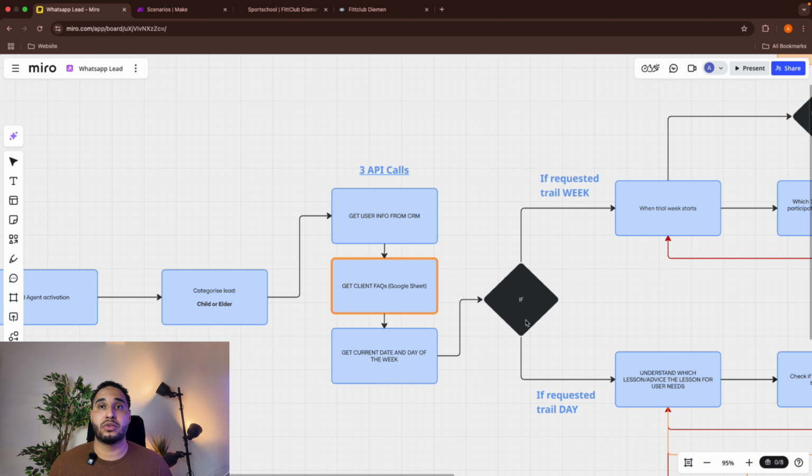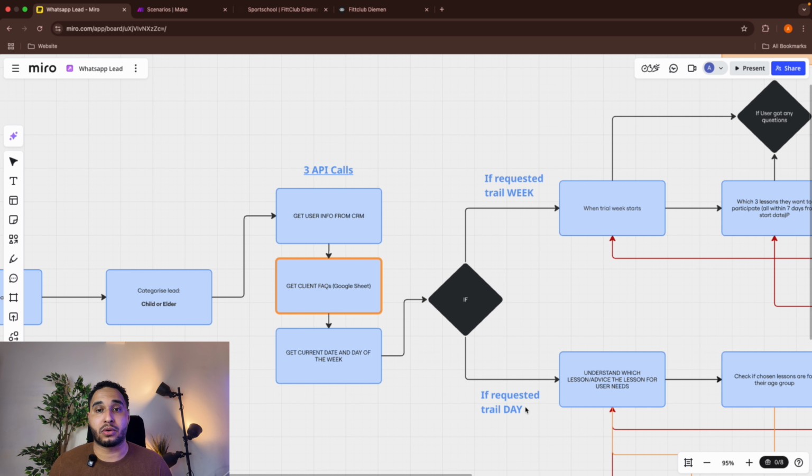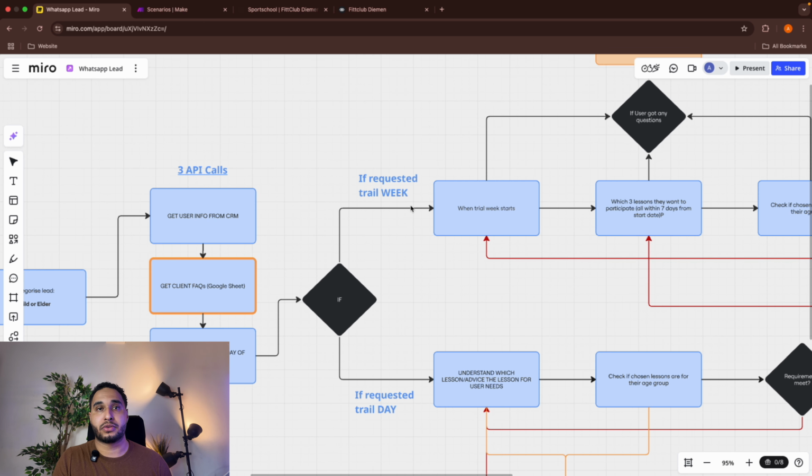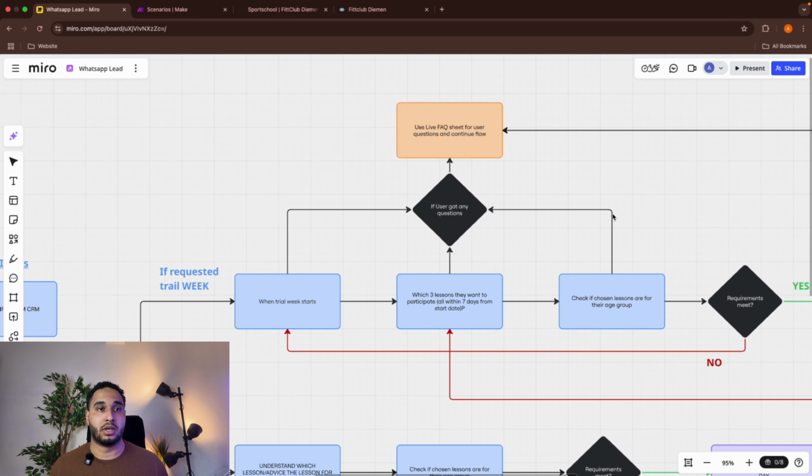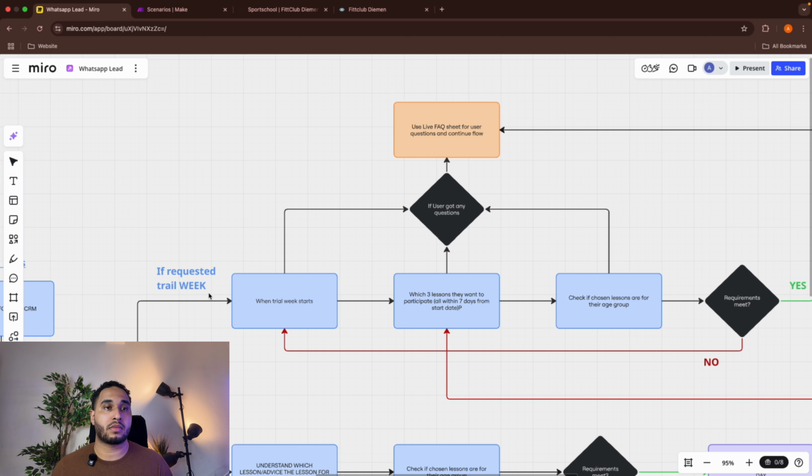And then we have a conditional if it's a trial week or a trial day. For now, we'll focus on the trial week. This is the most complete one. We don't have fixed dates for a trial week. Whenever they want to start, for example on a Friday, then that Friday is the start date. Within 7 days of the start date, we can book 2 other lessons.